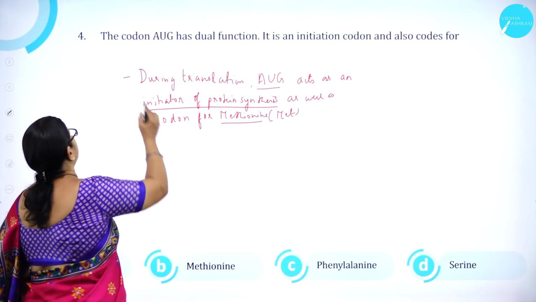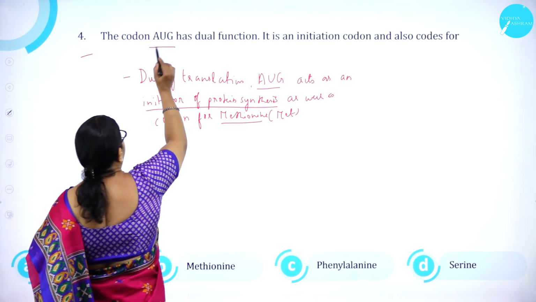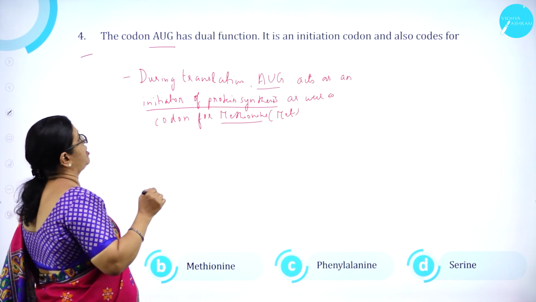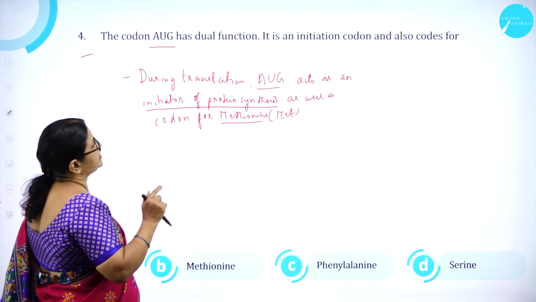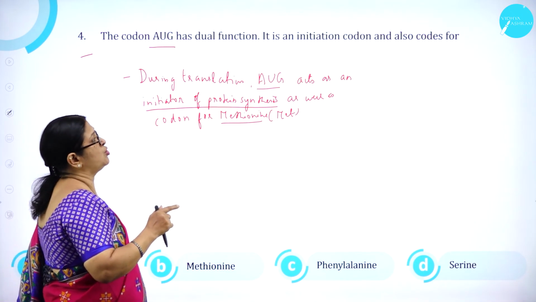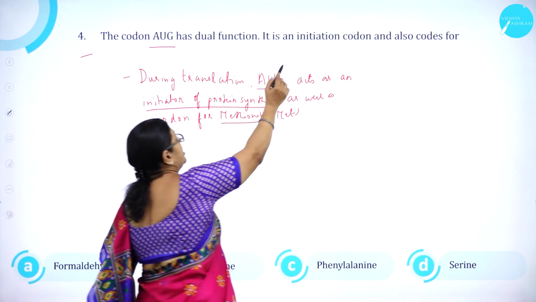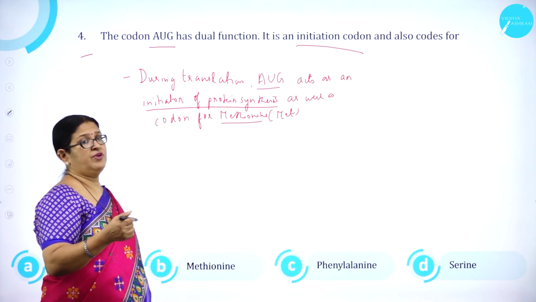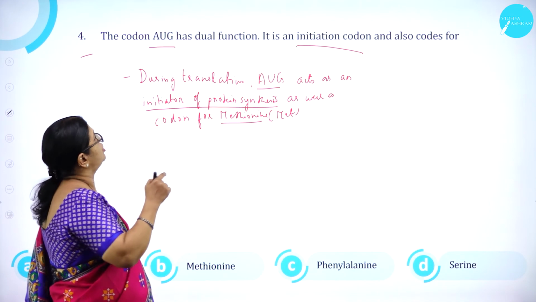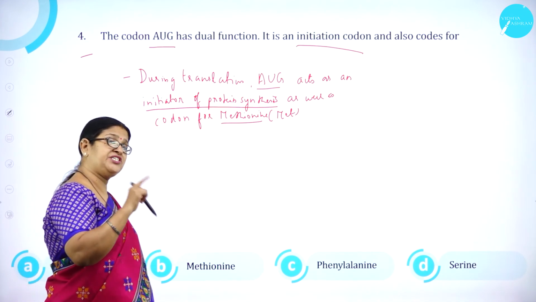Moving on to question number 4. The codon AUG. AUG is a triplet codon. It has dual function, double function. It is an initiation codon and also codes for methionine. It is also called an initiator codon. So the protein synthesis will start with an initiator codon. So, AUG is an initiator codon.